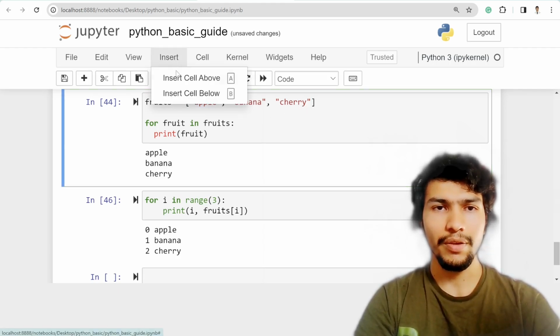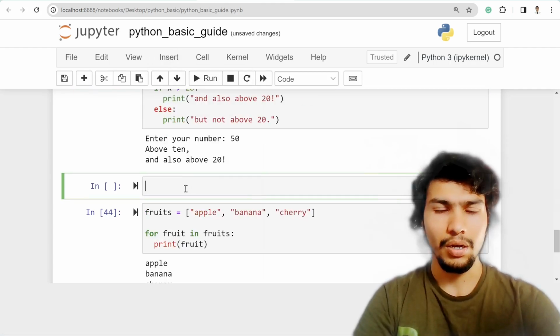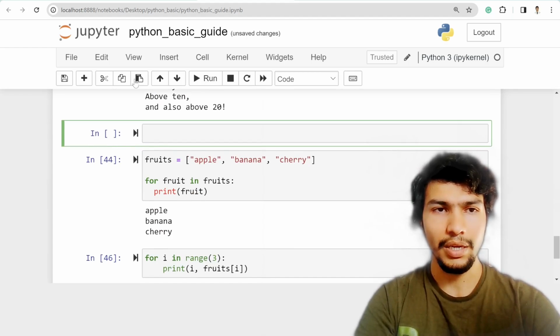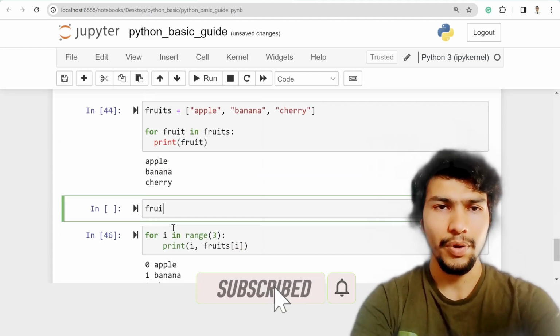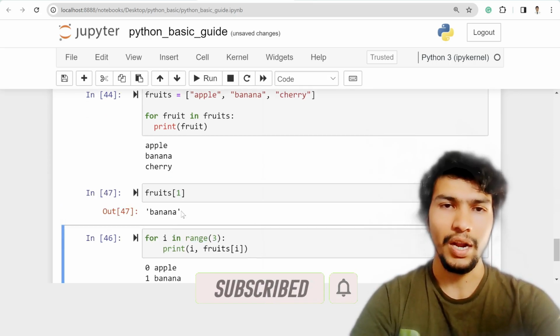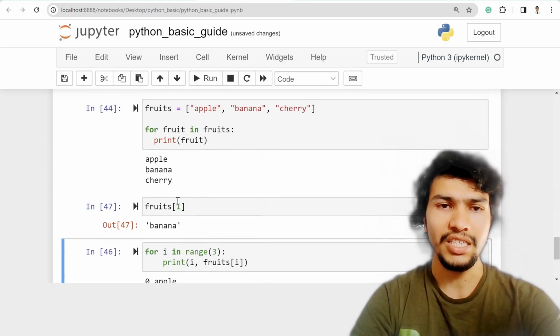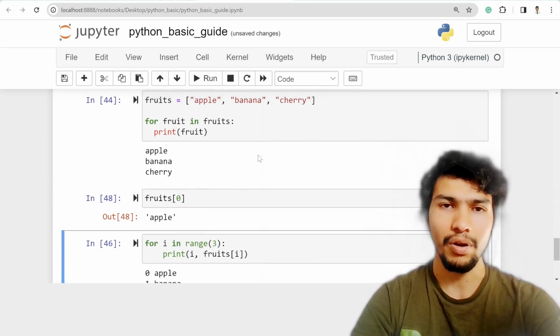For example, let me insert a cell below. Sorry, I need this cell down. Here, if I say fruits[1], then I'll get banana, and list index always starts with 0. So if I say 0, this is apple, right?